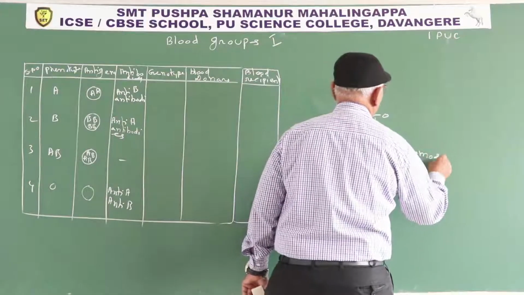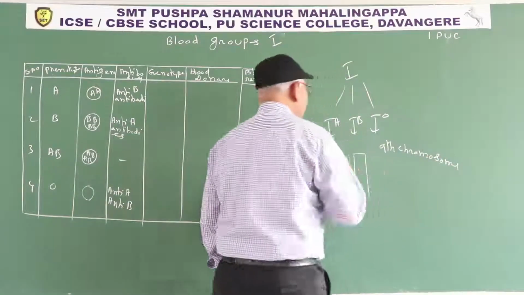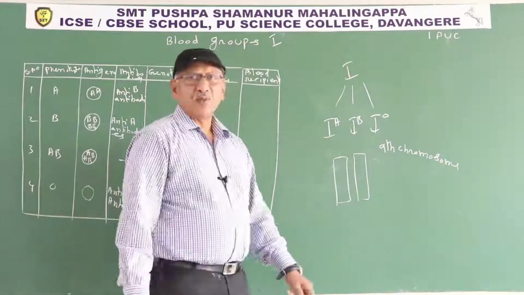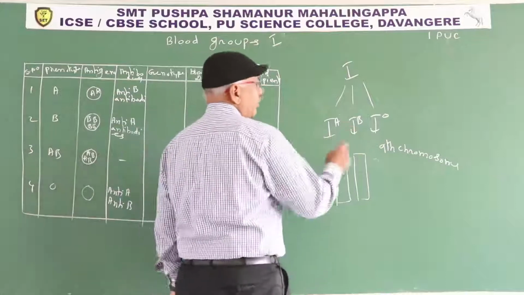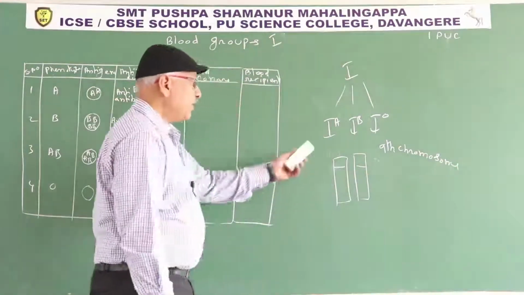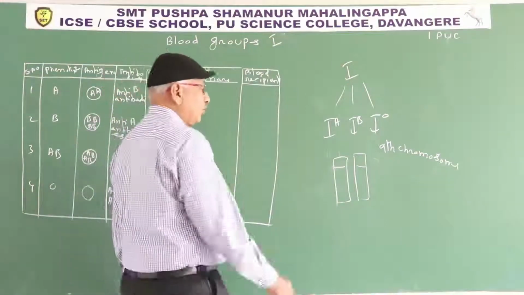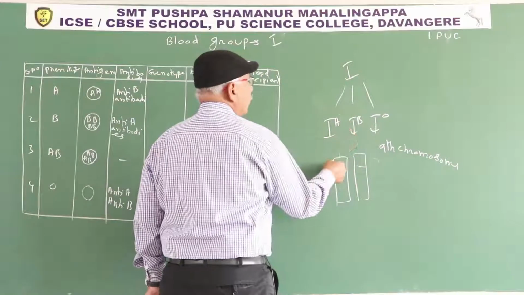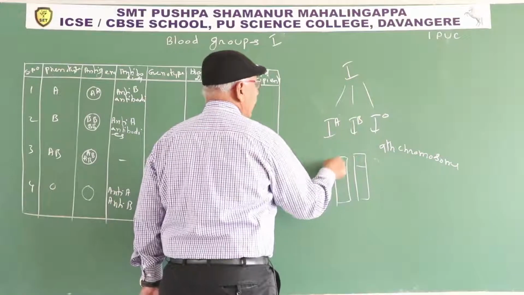How many 9th chromosomes are present? A pair. But here 3 alleles are present. We assume the alleles for ABO blood group are present in the first position of the chromosome. In the first position of one 9th chromosome, out of 3, 1 will be present: IA, IB or IO.